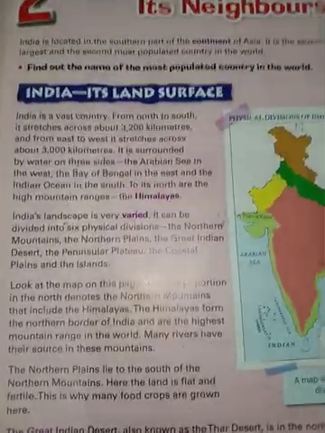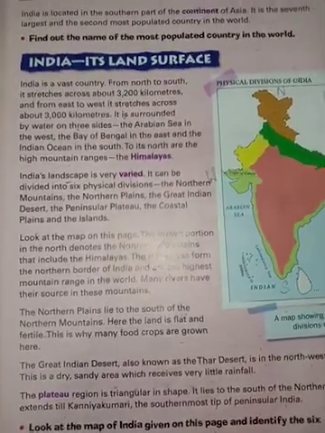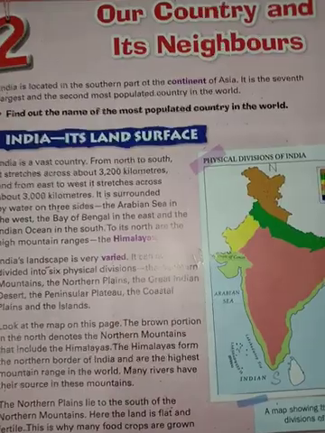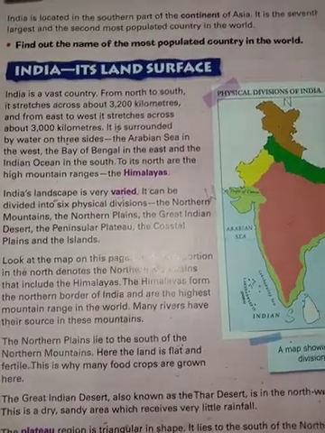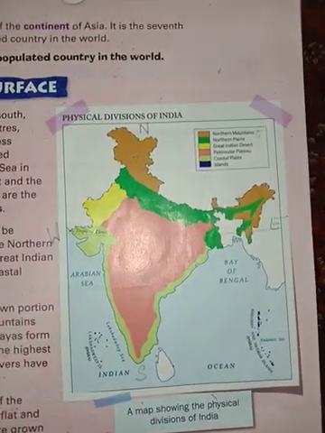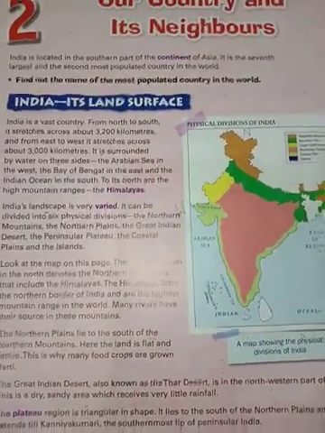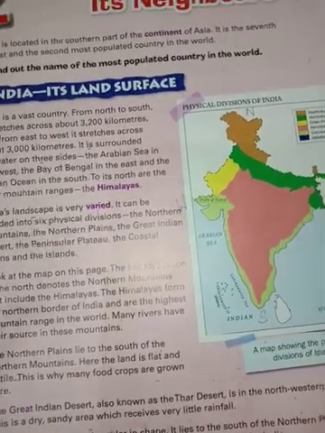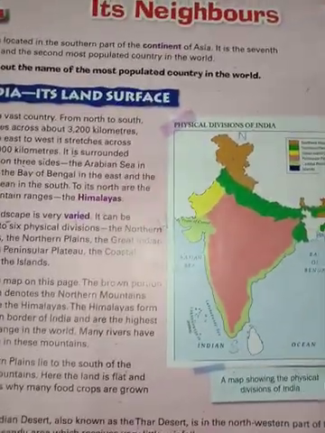Okay. So today we discussed our 6 physical divisions of India. Number 1, what is it? You can say northern mountains. Number 2, it is northern plains. Number 3, it is the Great Indian Desert. Number 4, it is the peninsular plateau. Number 5, coastal plains. And number 6, islands. Okay, I hope this much is clear to you all. For today, I think this much must be enough to read.